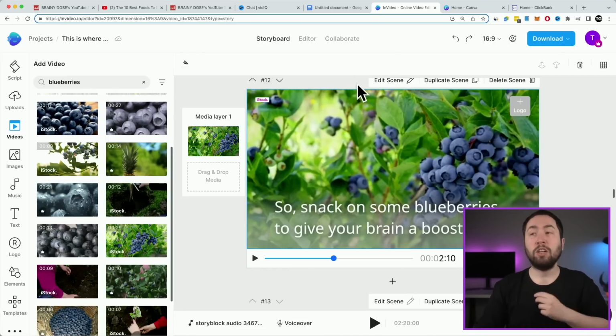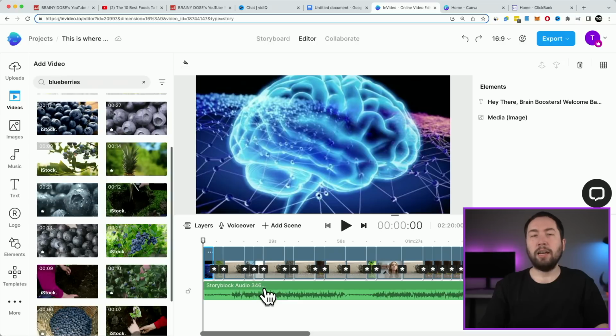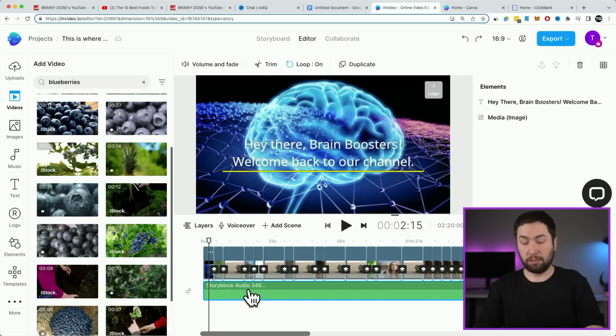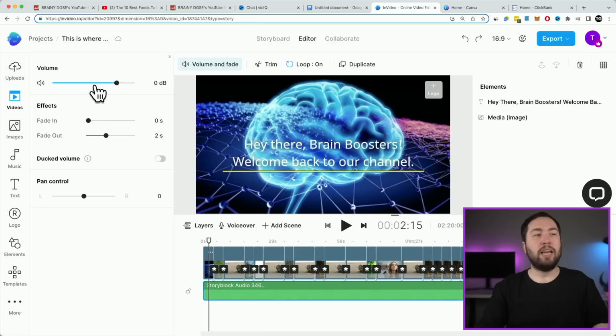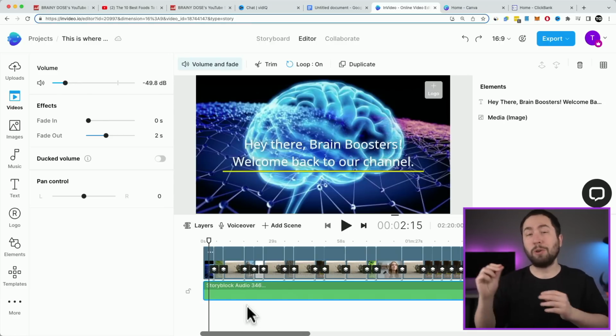Okay, and then what you want to do is go to editor right here. And then on all the videos, they automatically add an audio background thing. And you can either just delete it, so just click on it and hit backspace. Or if you want to keep it, just click on it and then go to volume and fade up here. And then over here, just make sure it's quiet enough where it's not overpowering, because you are going to add a voiceover, which is the most important part.